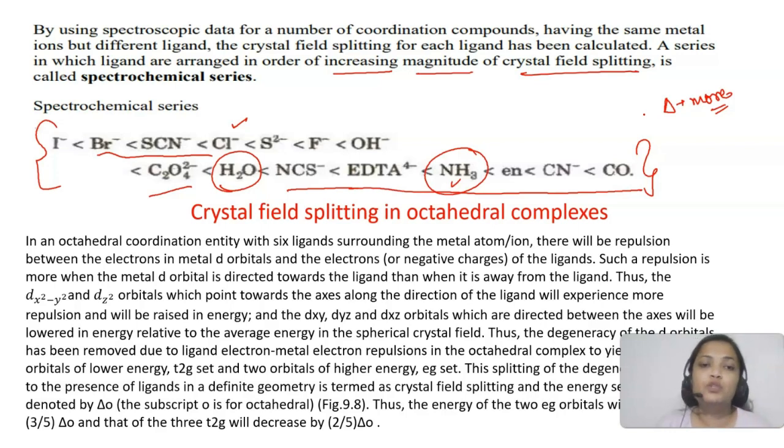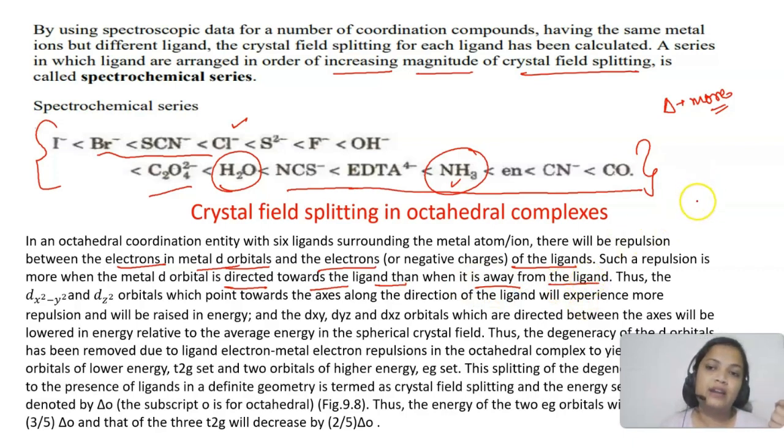So now we have discussed two types of complexes, octahedral and tetrahedral, and we'll be discussing both of them. In an octahedral complex, we have 6 ligands which surround the metal atom. There will be repulsion between the electrons in the metal d orbitals and the electrons of the ligand. Negative-negative repulsion happens: when the ligand approaches, electrons are present in the d orbital and also in the ligand, so there will be electron repulsion. Repulsion will be more when the metal d orbital is directed towards the ligand than when it is away from the ligand.